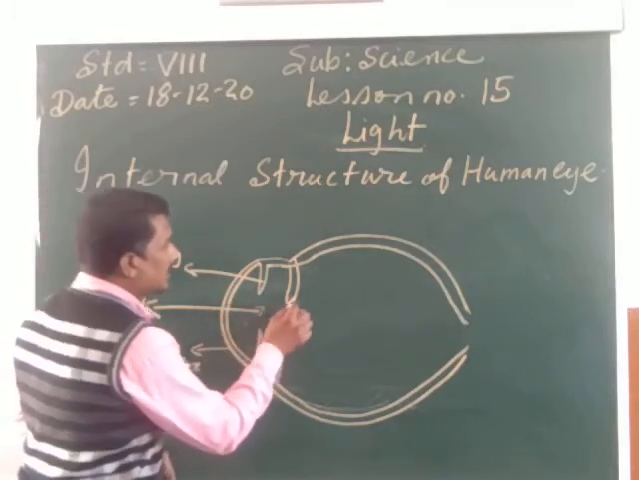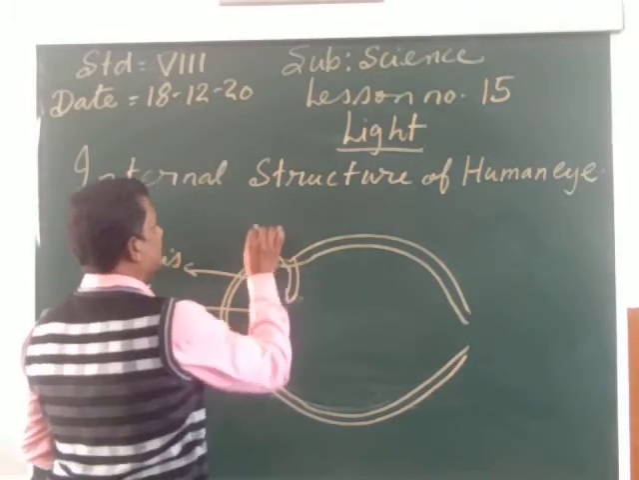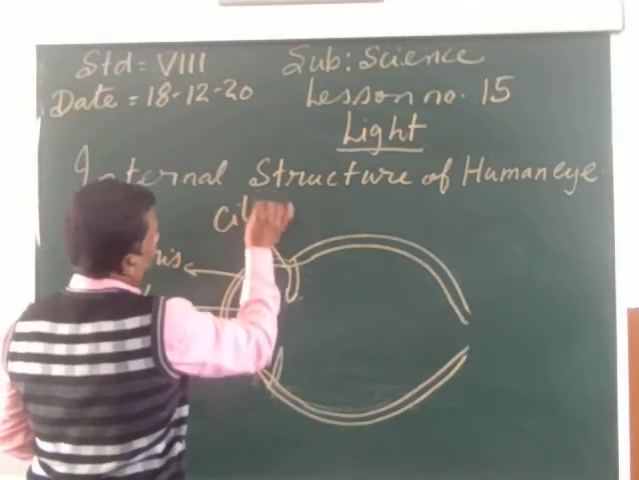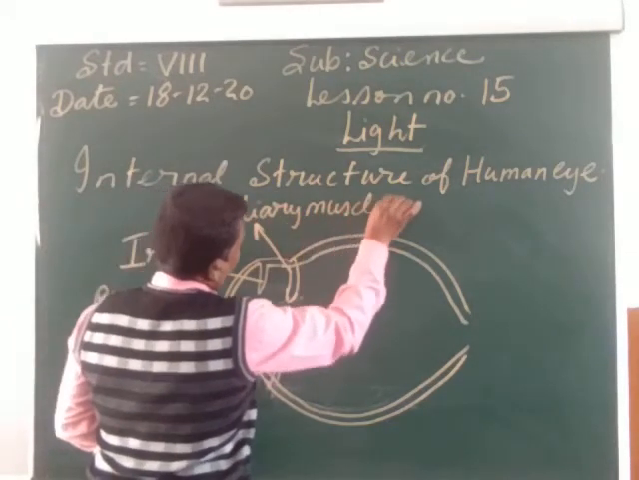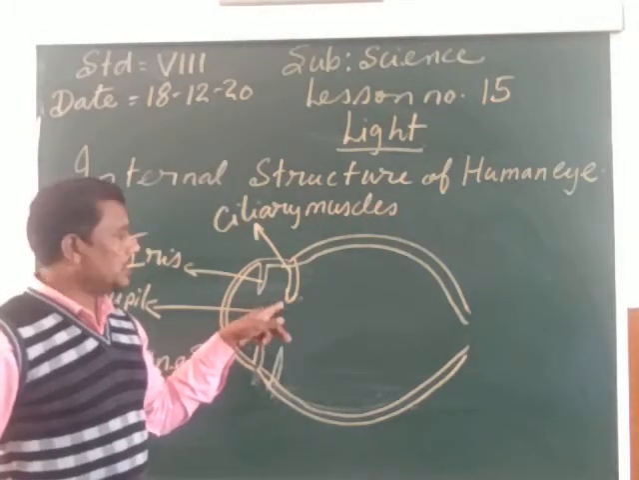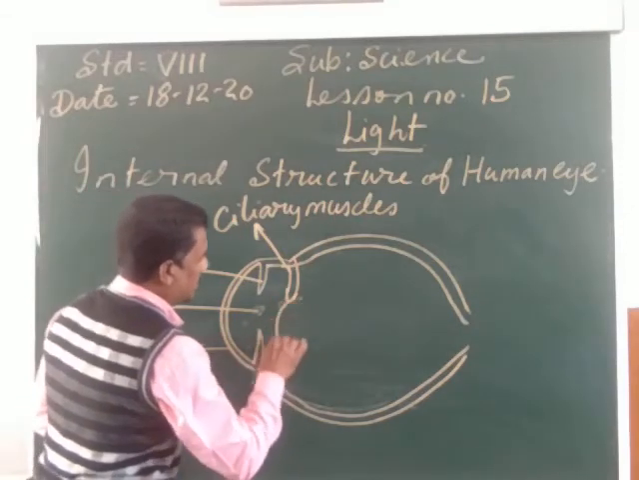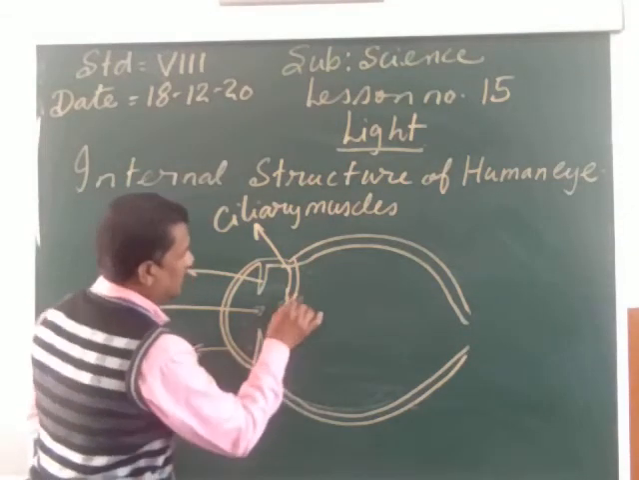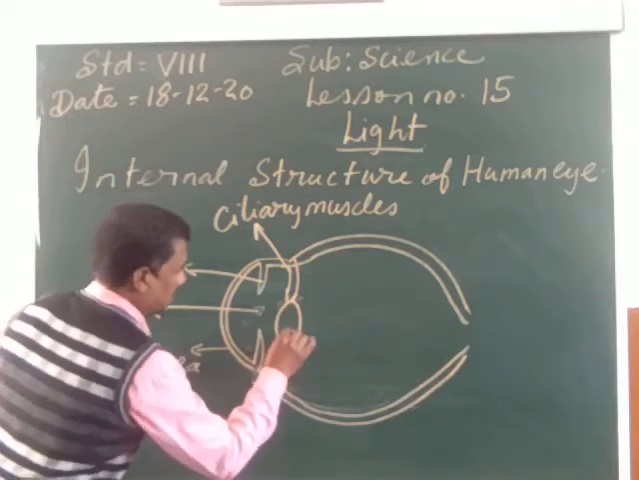Then after the iris, my child, we can see the ciliary muscles. C-I-L-I-A-R-Y, ciliary muscles. M-U-S-C-L-E. After this we can see the ciliary muscles. Now in the center of the ciliary muscles there is a lens. There is a convex lens. So here it is the lens. See, this is the lens.